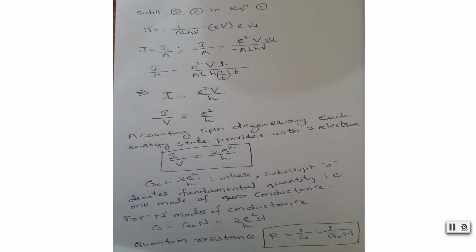This is quantum conductance, which we have denoted with G. Now about quantum resistance. Quantum resistance is the inverse of quantum conductance, which is 1 by G naught N. So this is how we calculated quantum conductance. In this video please note that Vd is L by T, so L and L will cancel, and nu is 1 by T, so T and T will get cancelled, and in this way we will solve.